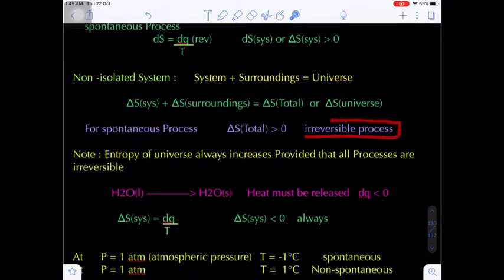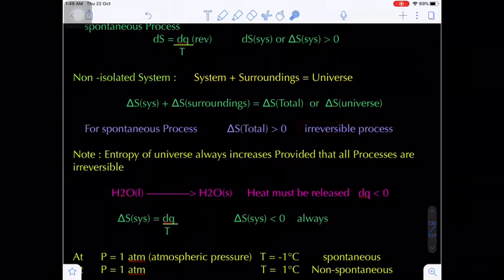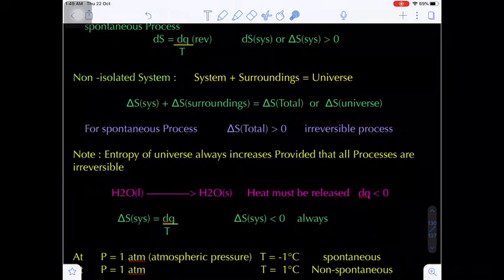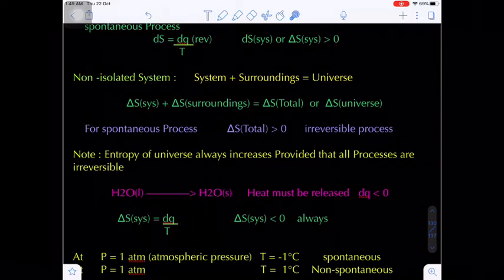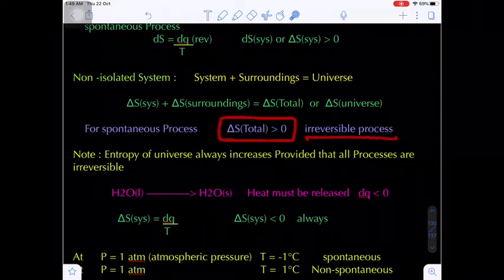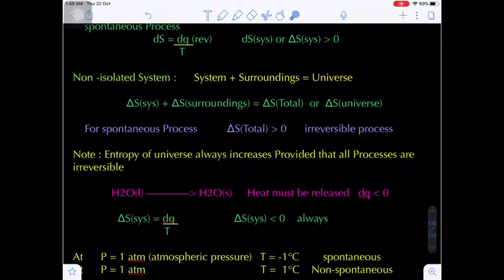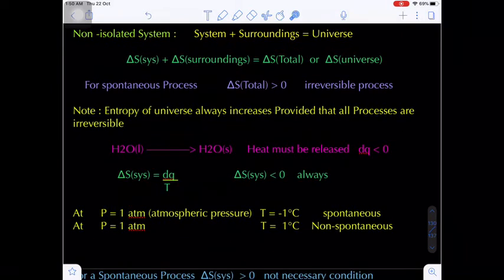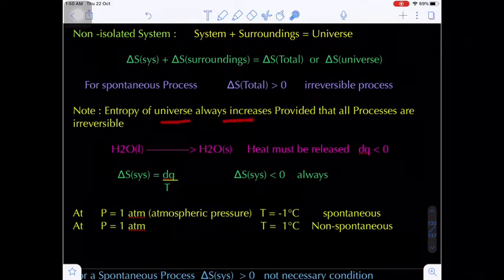This is an irreversible process, that means the process which occurs only in one direction. We know all naturally occurring processes are thermodynamically irreversible, and the change in entropy is positive. This is nothing but the second law of thermodynamics. Now the entropy of a universe always increases, provided that all the processes are irreversible.